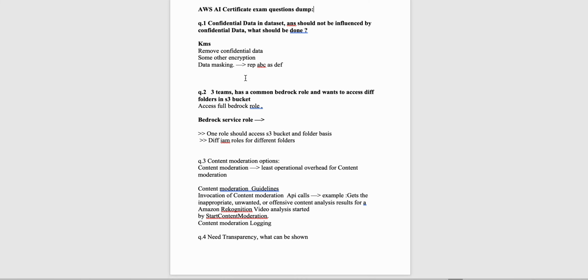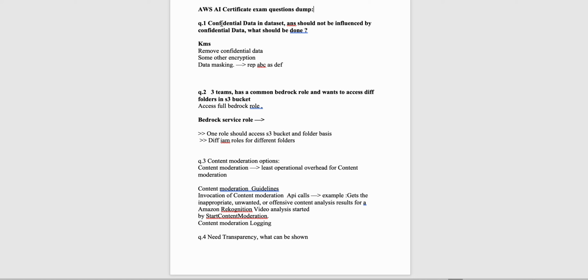one question that I encountered was, let's say, a use case in which the dataset that is used to train a model has some confidential information present. And let's say when I do prompt engineering and I ask a query to the model, the confidential data should not be taken into consideration while answering. So basically, if I ask a question from the model, it should not take the confidential data into consideration and answer the question accordingly. So what can you do?